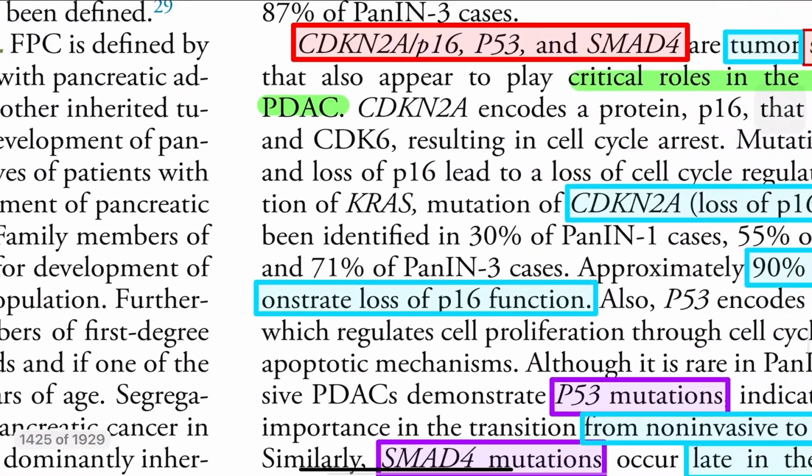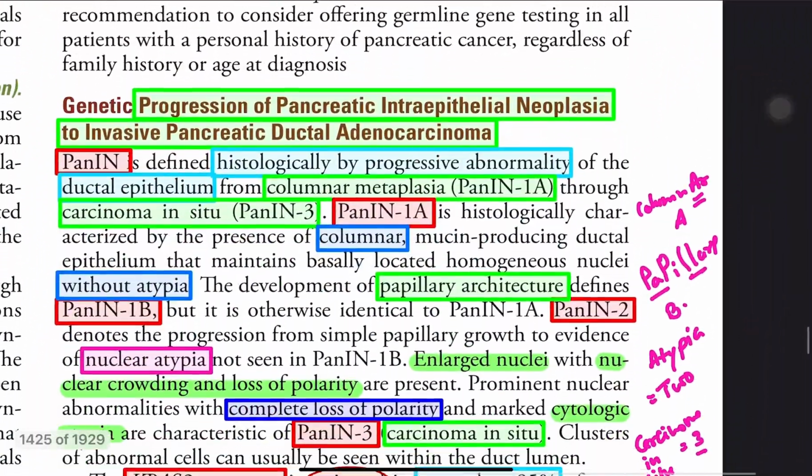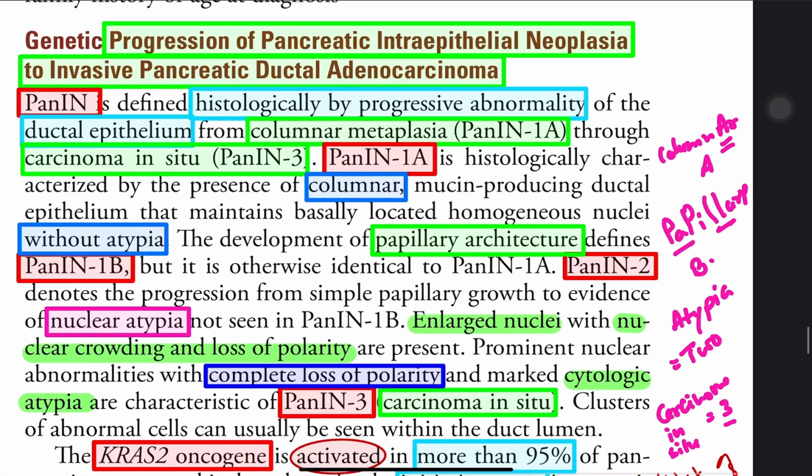So let's see. Progression of pancreatic intraepithelial neoplasia to invasive pancreatic ductal adenocarcinoma. The most common type is pancreatic ductal adenocarcinoma. This is also an MCQ. PanIN is defined histologically by progressive abnormality of ductal epithelium from columnar metaplasia through carcinoma in situ. In a normal duct it is cuboidal. When it changes to columnar, it is columnar metaplasia.